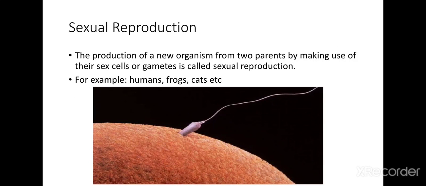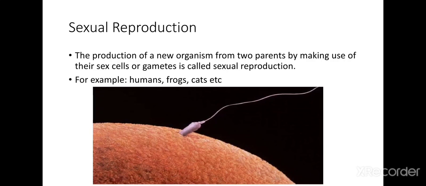Next, what is the sexual mode of reproduction? What is sexual reproduction? It is a reproduction in which two parents are involved for the production of a new offspring. Fine. So the production of a new organism from two parents by making use of their sex cells or gametes is called sexual reproduction.